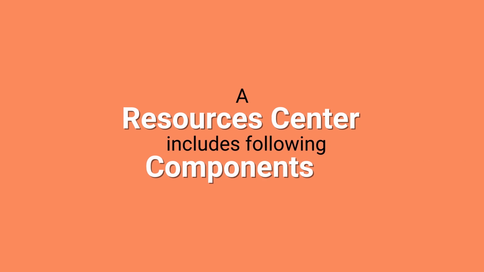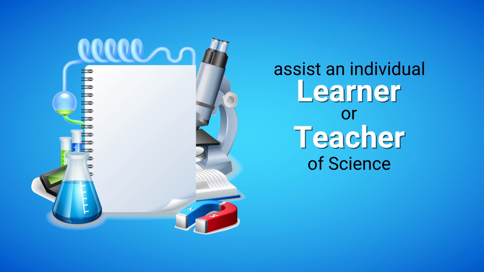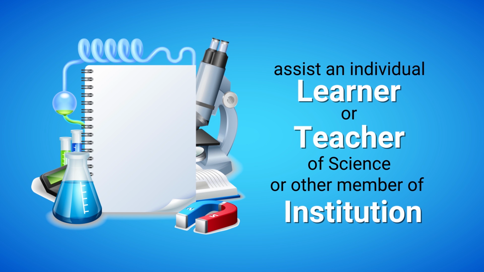A resource center includes the following components. Self-learning place: it includes all those facilities which assist an individual learner, teacher of science or other member of the institution to study on their own without any interference or barrier like noise.